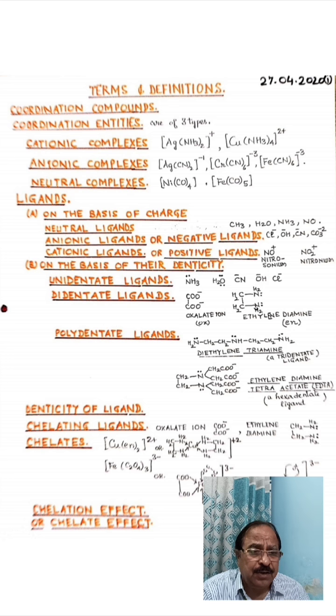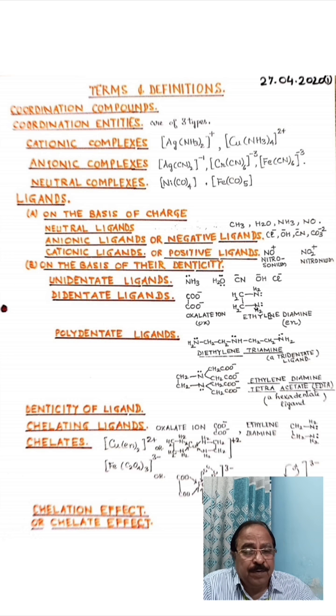What are neutral entities or neutral complexes? Those coordination entities which carry no charge are known as neutral complexes. For example, tetracarbonyl nickel. In this, there are four carbonyl ligands bonded to a nickel atom, and there is no overall charge on the coordination entity. Then there are five carbonyl ligands ligating with the iron atom, and there is no overall charge. Such entities are known as neutral entities or neutral complexes.